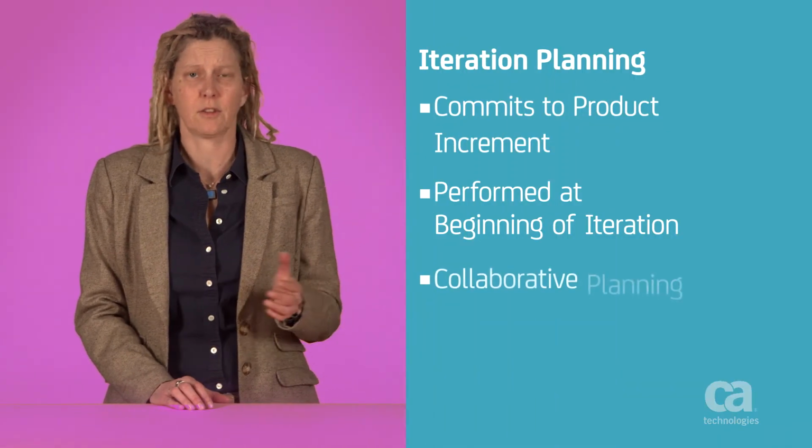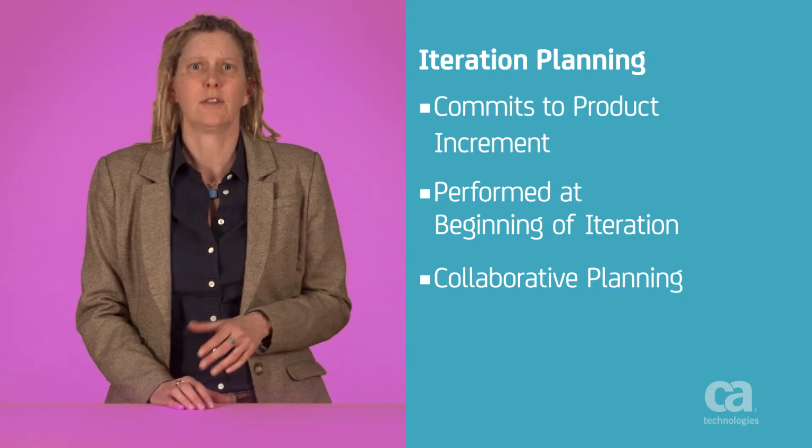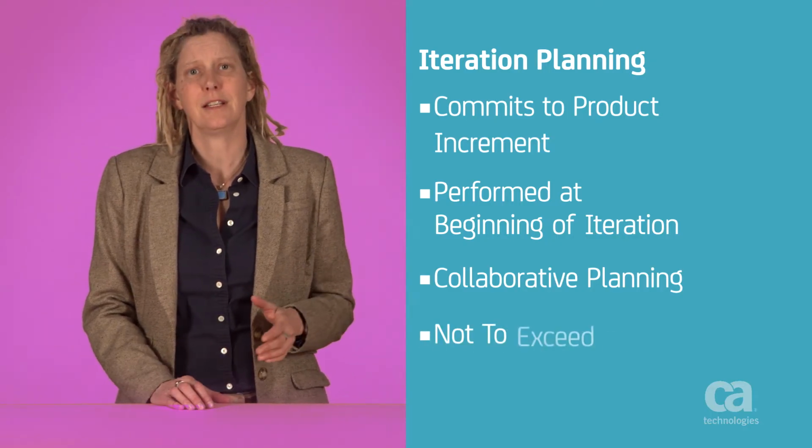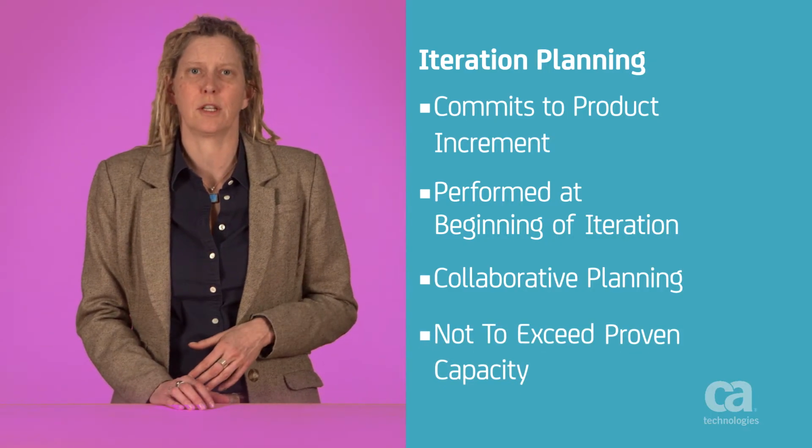Iteration planning is performed by the delivery team in collaboration with the product owner and is facilitated by the Scrum Master. Only those who are actually performing the work, the delivery team, can make commitments for the iteration. Others may participate, but they don't make the commitments. There are various techniques to iteration planning, but they all embody the same core concepts. First, the planning is collaborative, not directed. And second, the team does not exceed its proven capacity to develop during the iteration.